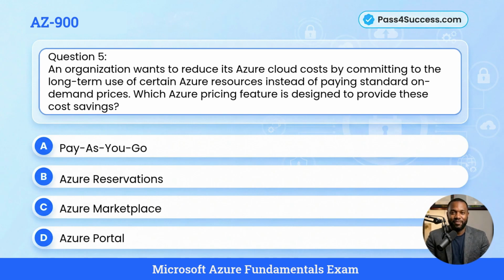Question number 5. An organization wants to reduce its Azure cloud costs by committing to the long-term use of certain Azure resources instead of paying standard on-demand prices. Which Azure pricing feature is designed to provide these cost savings? A. Pay-as-you-go. B. Azure Reservations. C. Azure Marketplace. D. Azure Portal. Pause for 5 seconds and choose the correct answer.